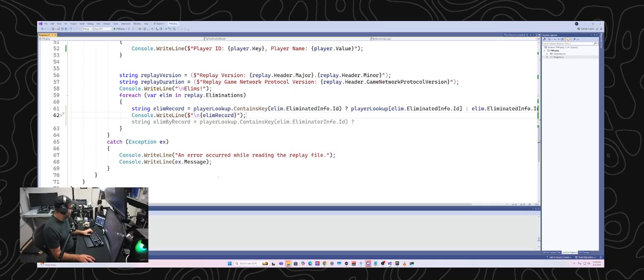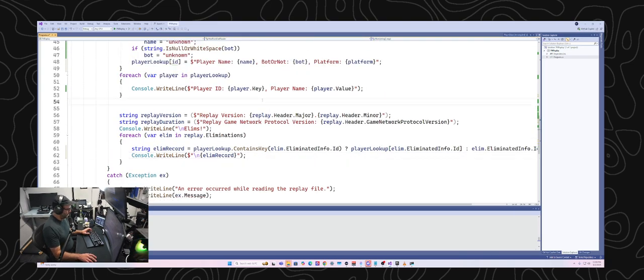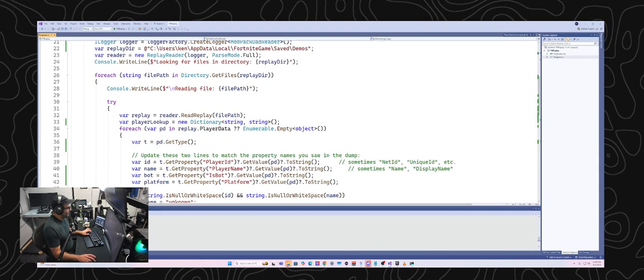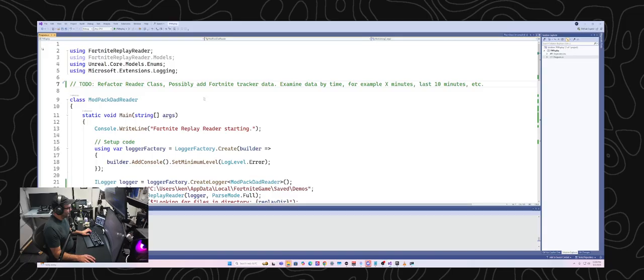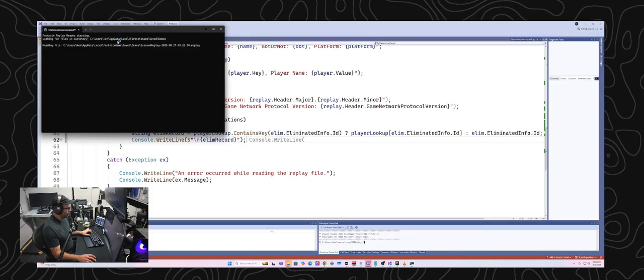Yeah, I think it would be super cool, Kirkland, and that would be really handy. I think I'm going to actually, just so I don't forget, add that up here. Let's see here. Examine data by time, for example, X minutes, last 10 minutes, etc. For better or for worse, I often just drop notes into the code so when I go back later, I can remember stuff. All right, so I think we've got something working now that should show all three of these.